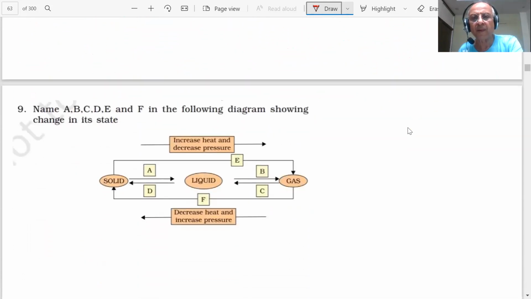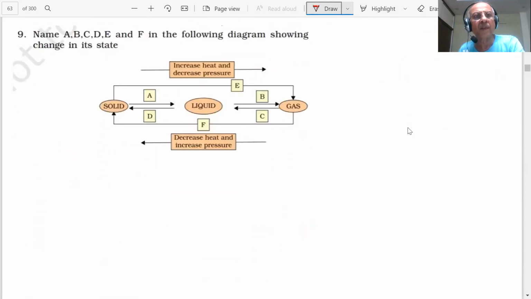All right. Next question is coming on the screen, student. Name A, B, C, D, E, F in the following diagrams. You have to take your time, student, when you answer the question. Here is a flow chart for the conversion of solid into liquid, liquid into gas.